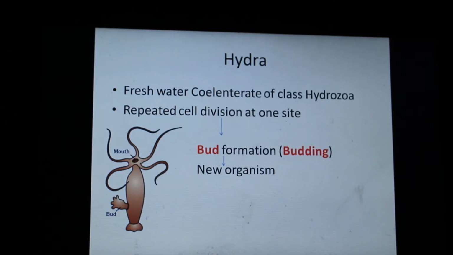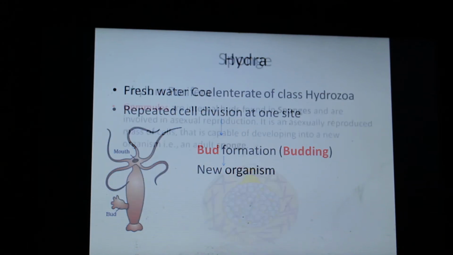Next is Hydra. Hydra is a freshwater coelenterate, class Hydrozoa. This is parent Hydra. This is the mouth, tentacles, body. And here at one side, cells will start dividing repeatedly and rapidly, and they will give rise to a small little structure called the bud. This bud is initially attached to the parent body, but eventually when it attains a certain stage of growth and maturity, it will detach from the parent body and develop into a new hydra.